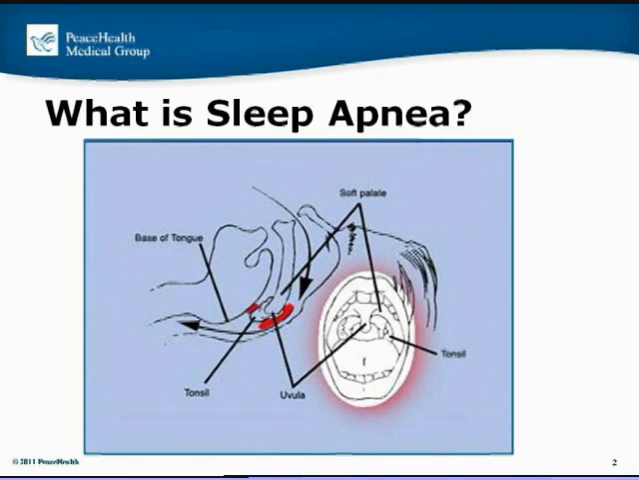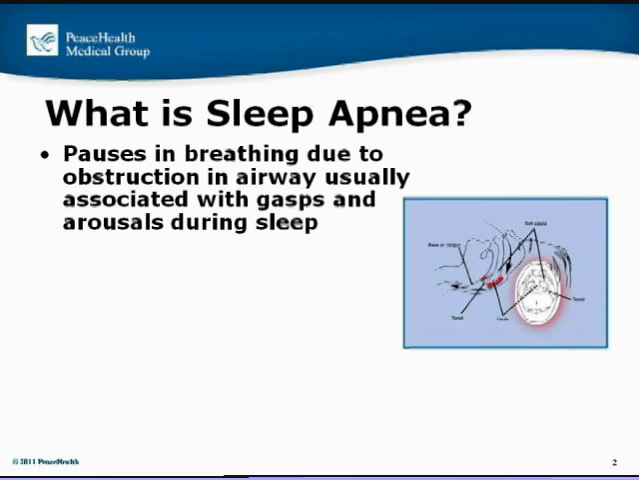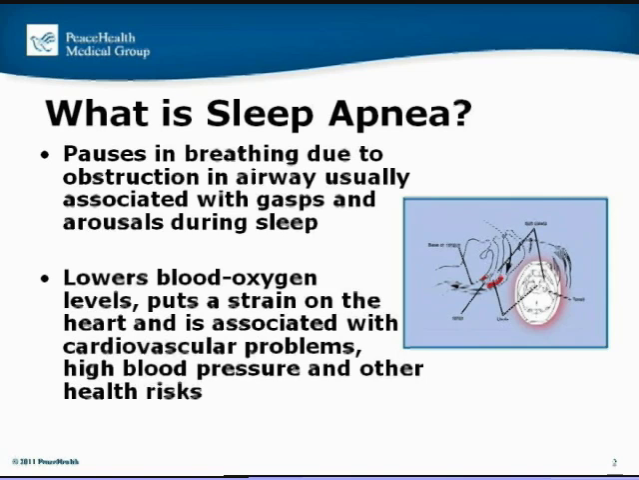There's a diagram on this slide that demonstrates the tissues in the upper airway that can be involved by sleep apnea. These include the tonsils, the tissues in the upper airway, the uvula, and the tongue. Sometimes these tissues can be enlarged, or they can be weak or floppy during sleep, and that can cause the airway to collapse, which results in a sleep apnea. Sleep apneas result in drops in blood oxygen saturation, and that can put a strain on the heart and contribute to other problems such as high blood pressure and other health conditions.